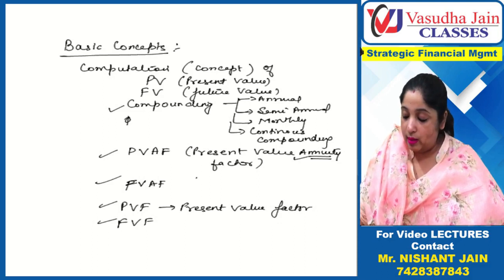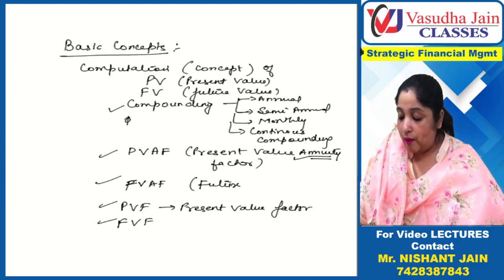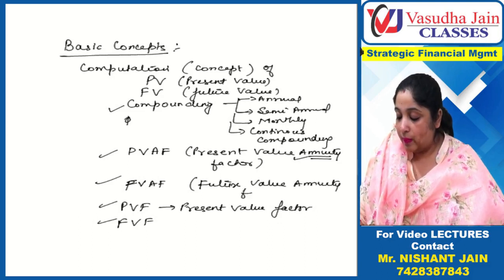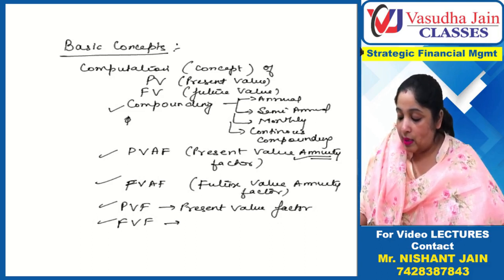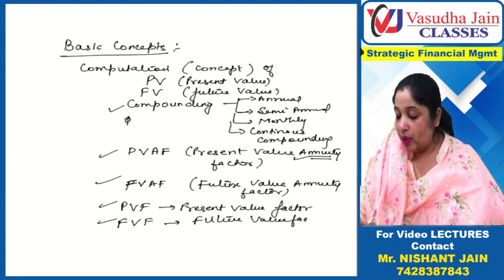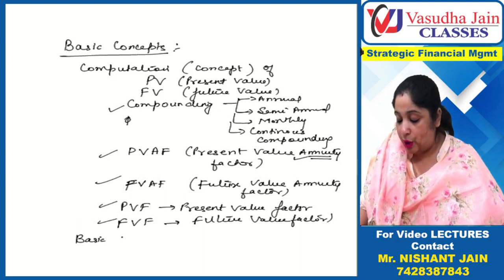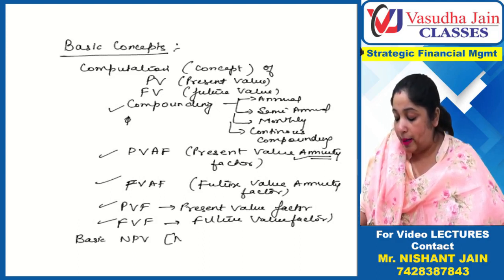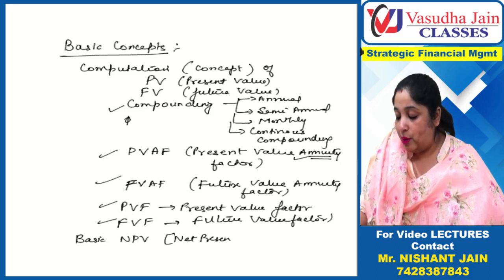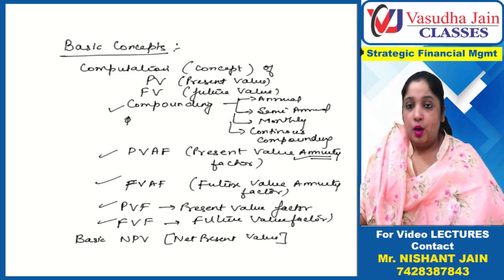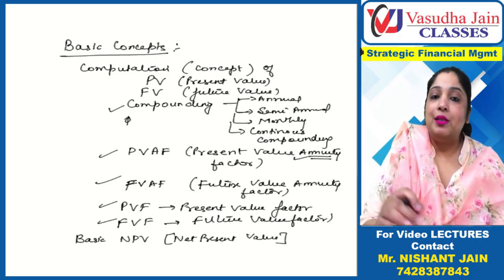This is very important. This is future value annuity factor and this is future value factor. Then we have to study the basic NPV computation, the net present value concept, so that I can teach these three chapters.